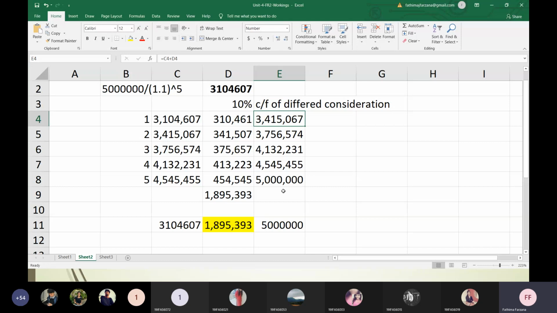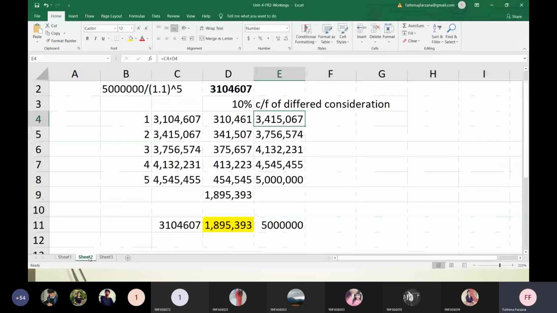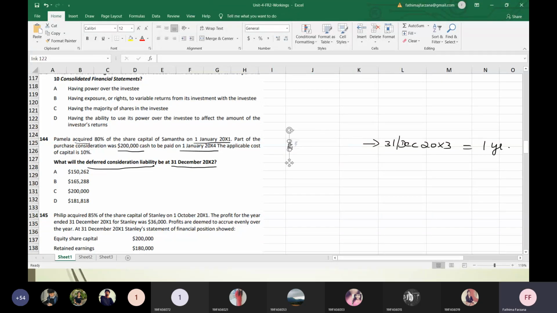So this amount only they are asking. But in the exam kit explanation, I'm not satisfied with that. In the exam kit, they've just taken the first year. When there is a payment, you have to always go like this. Like this only you have to compute. You cannot just do it like that. I searched for some more problems, and I could not find any. So I'll just explain it here.